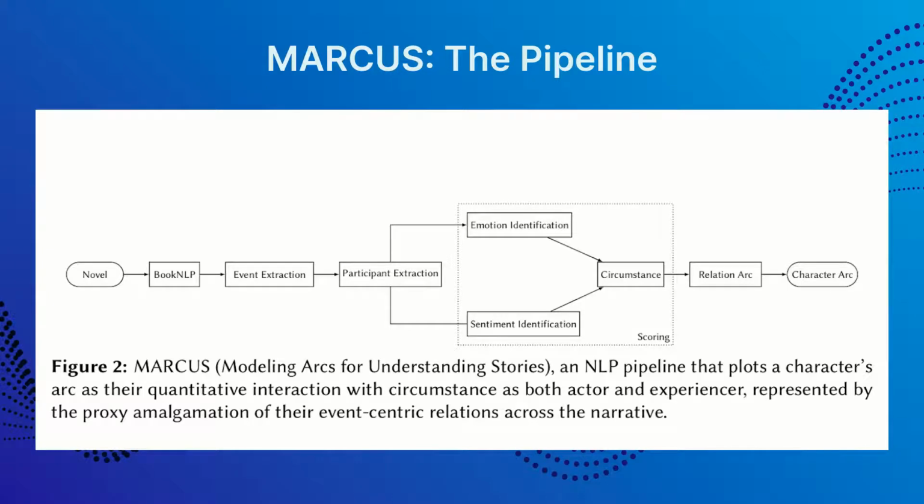In the next section, we will talk about the pipeline. Marcus, which stands for Modeling Arcs for Understanding Stories, is an NLP pipeline that plots a character's arc as their quantitative interaction with circumstance, as both actor and experiencer, represented by the proxy amalgamation of their event-centric relations across the narrative. There are multiple steps in the pipeline as shown on screen. We will elaborate on each in the slides that follow.